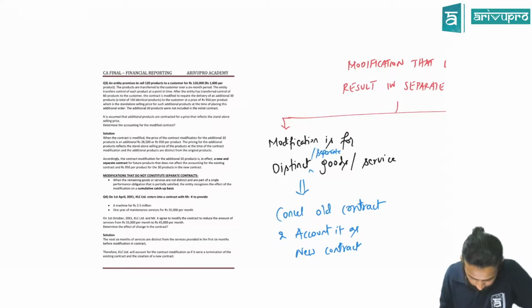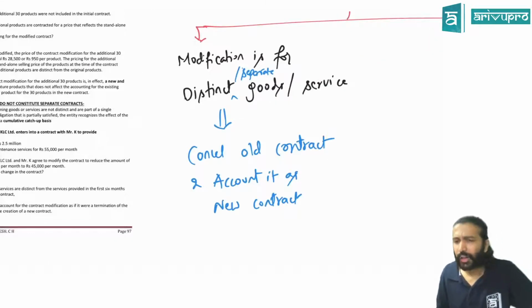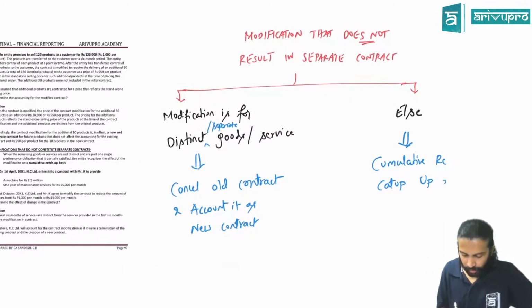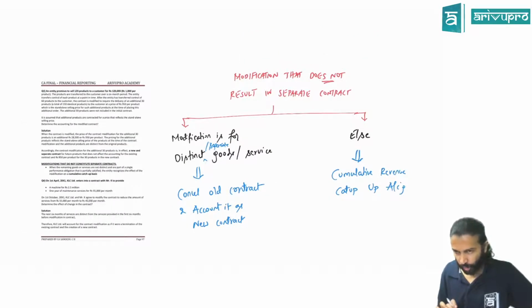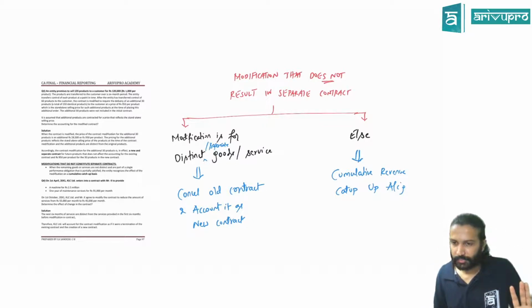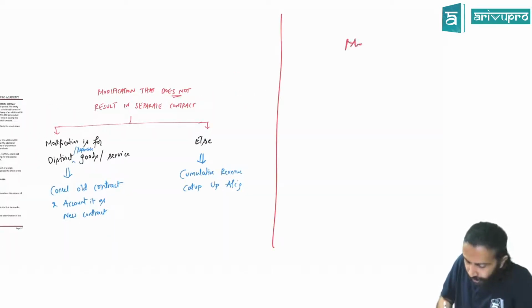So when we say separate contract, also there is one place where there is a separate contract. Now we are making a new contract. Come again. When we are saying there is no separate contract, in a case. No separate contract. That means this only. This one you are referring to or the previous one? This one. No separate contract. Yeah, that one. What is your doubt? So we are saying there is no separate contract, but then you can't treat the modification as a separate contract. Fair enough. So what is the difference between old? I think you're getting confused with that. When modification is there, okay?